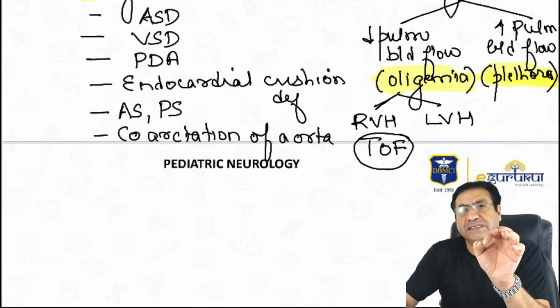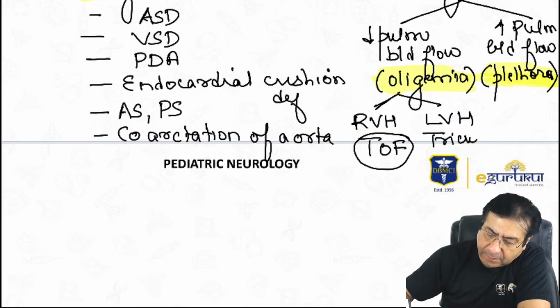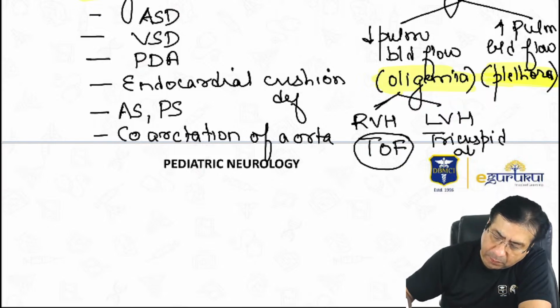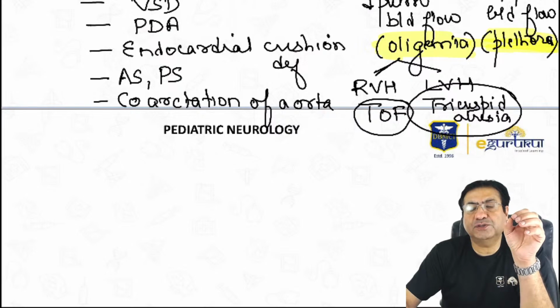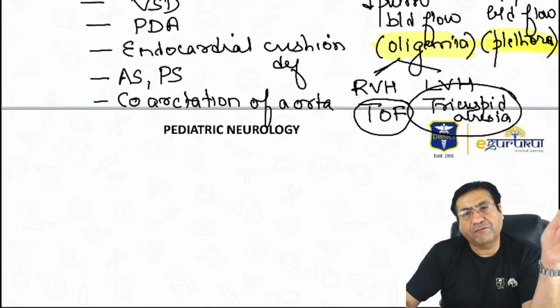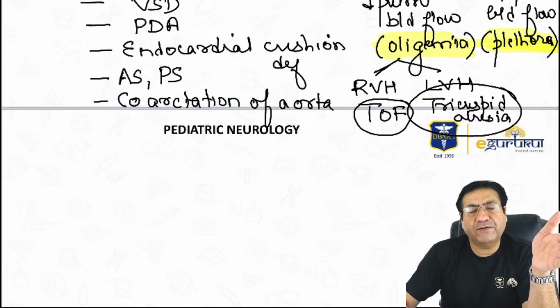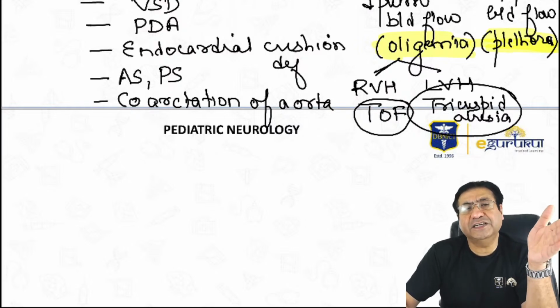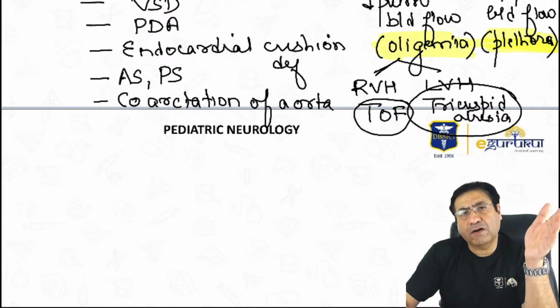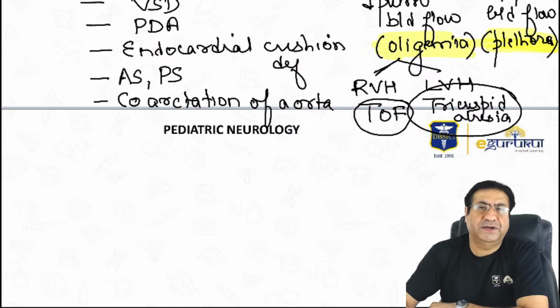And which is associated with reduced pulmonary blood flow and left ventricle hypertrophy? It is tricuspid atresia.